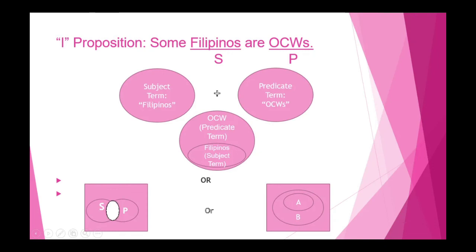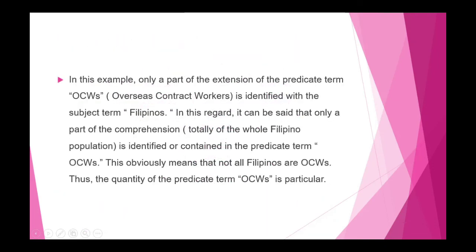In this example, only a part of the extension of the predicate term OCWs or overseas contract workers is identified with the subject term Filipinos. In this regard, it can be said that only a part of the comprehension totally of the whole Filipino population is identified or contained in the predicate term OCWs or overseas contract workers. And this obviously means that not all Filipinos are OCWs. Thus, the quantity of the predicate term OCWs or overseas contract workers is particular.